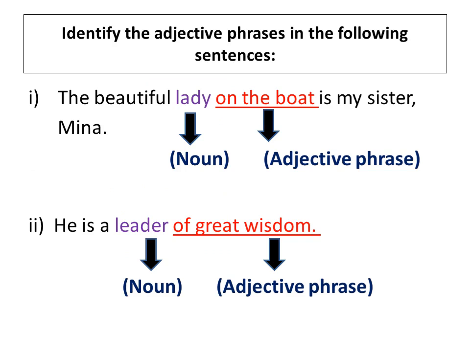Identify the adjective phrases in the following sentences. Number one, the beautiful lady on the boat is my sister Mina. The word lady here is noun, and the phrase on the boat becomes adjective phrase. Why? Because it describes the noun lady. You need to ask yourself the question, which lady? The answer comes, on the boat, which makes it an adjective phrase.